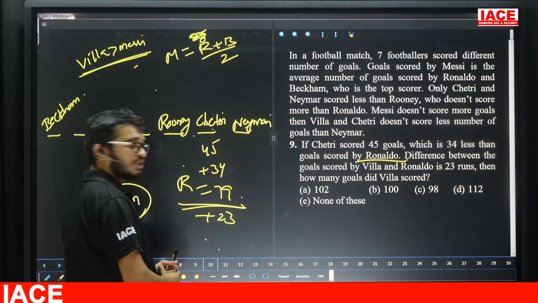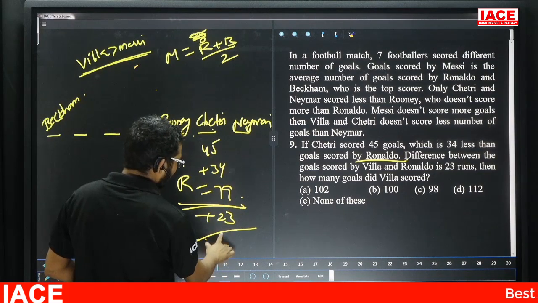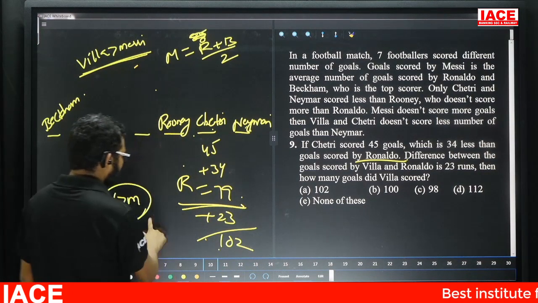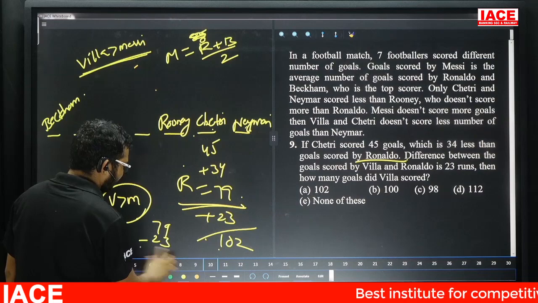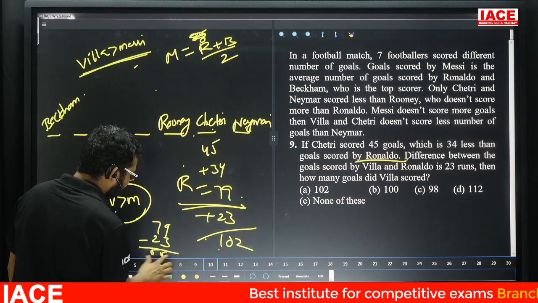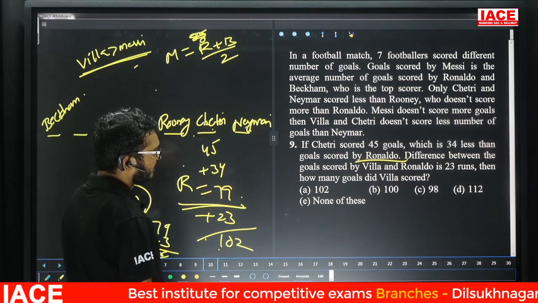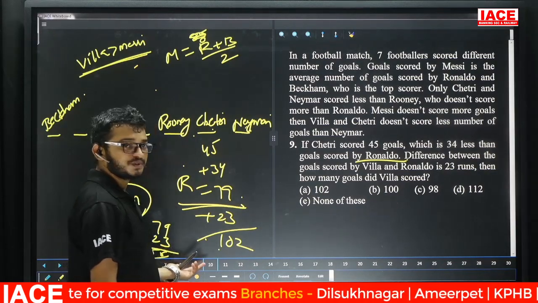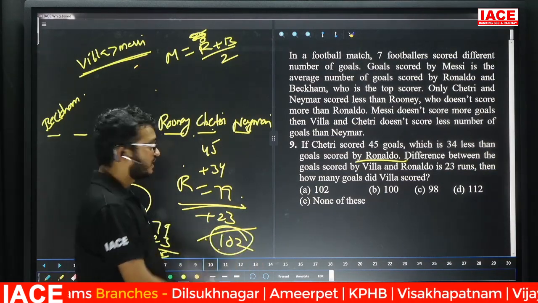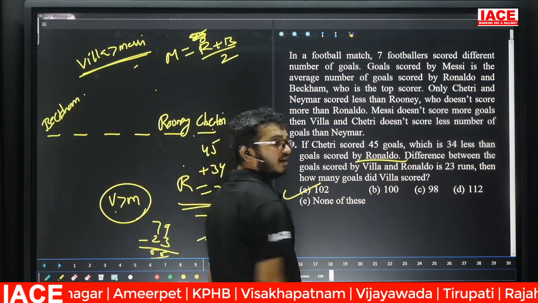There is a chance to take minus 23. Plus 23 means what? Here, 102. Minus 23 means what? 79 minus 23. This one is what? 56. But friends, check here, it can't be determined. Option is there, but here 1 or 2 option is there. So question number 9, the answer is what? Option A.